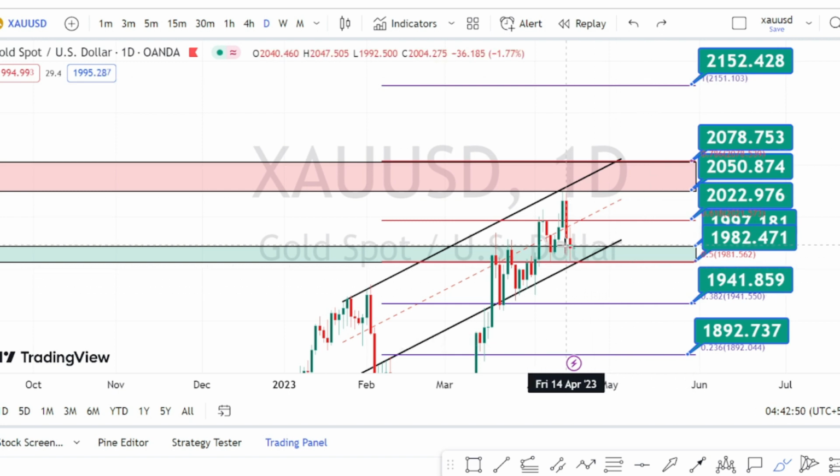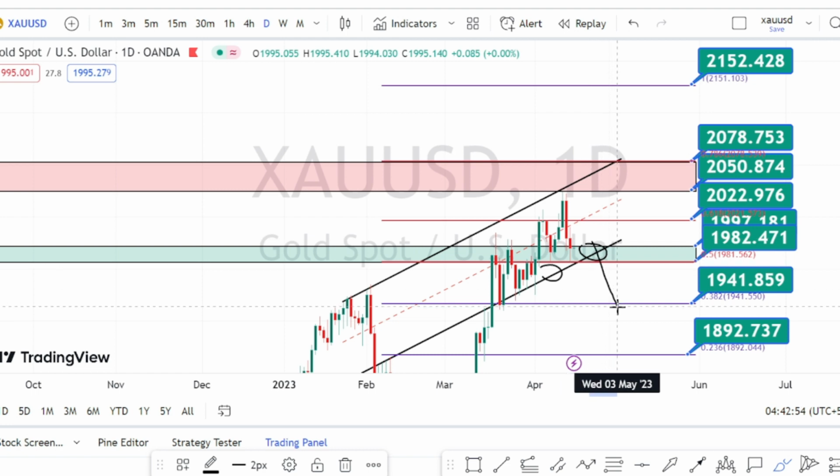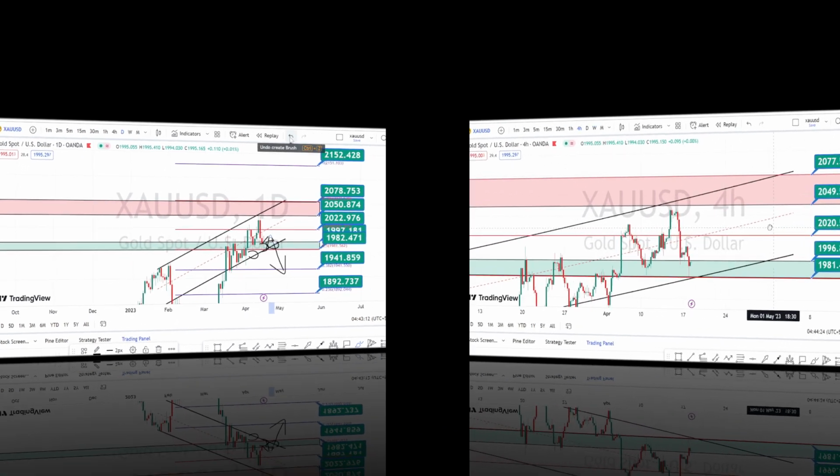So for easier understanding, wait for the price action to break this support level in order to enter a bearish side trade, or wait for the price action to bounce back from this support zone to continue trading on the bullish trend. Let us look at the price action in the 4 hours time frame.